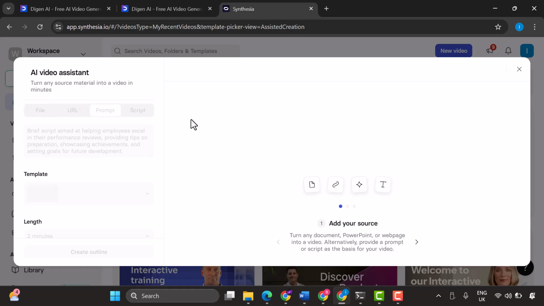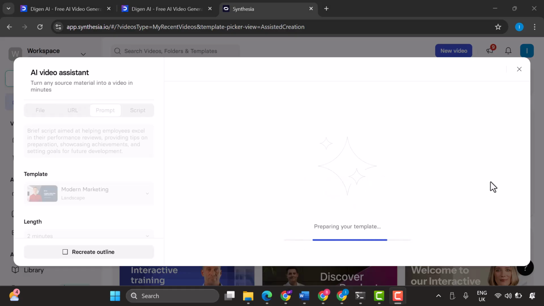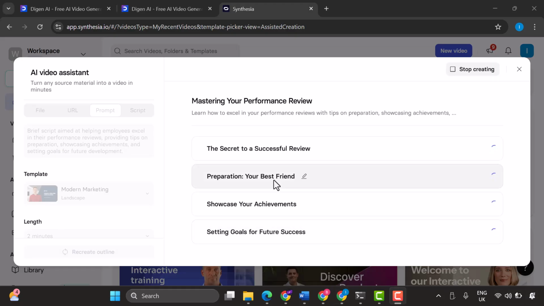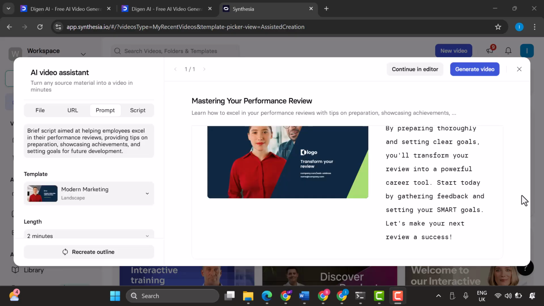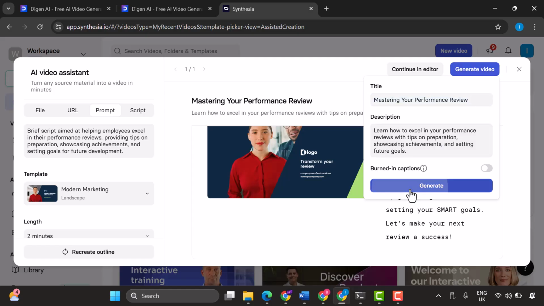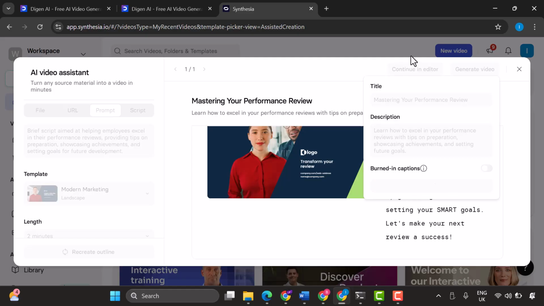You can see now that it's creating our templates based on what we specified. I'm sure you're wondering, okay, so how does Sora work with this platform? So we have to first create this template before we can understand how to use it for the Sora 2 AI integration. Yeah, so you can see this process happening. So go ahead and generate the video once you're happy with the template and click Generate.